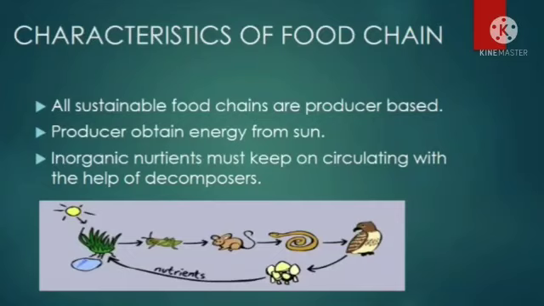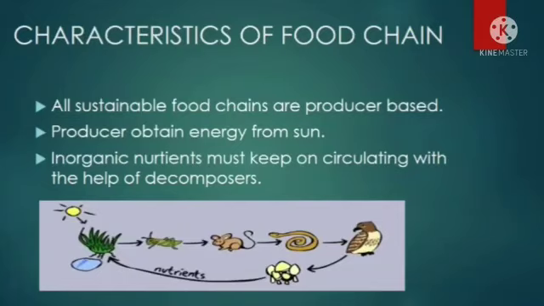Now the second point: producers obtain energy from the sun, and then inorganic nutrients must keep on circulating with the help of decomposers. Here you can see the producers form the food, meaning they are preparing the food. That's why they are called autotrophs or producers.